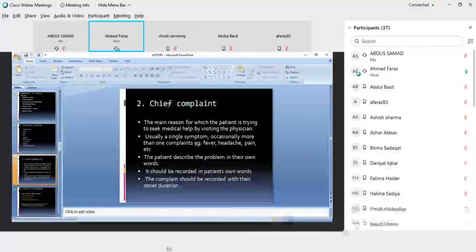You have to mention the main reason for which the patient is trying to seek medical help by visiting the physician.